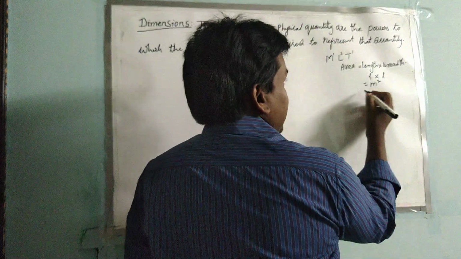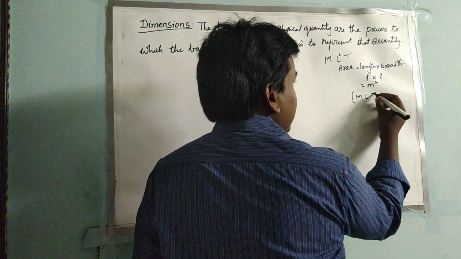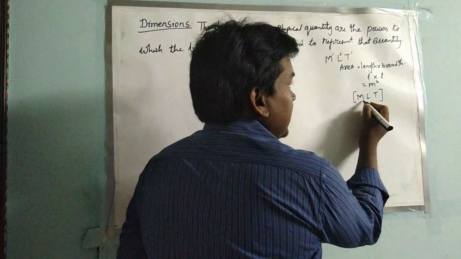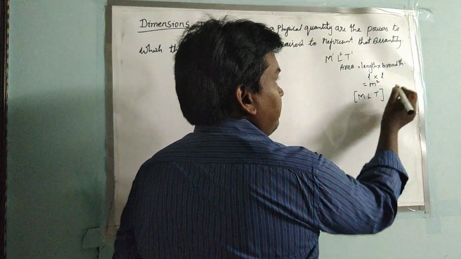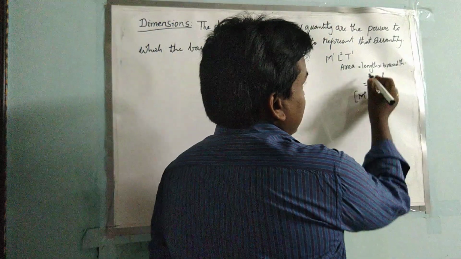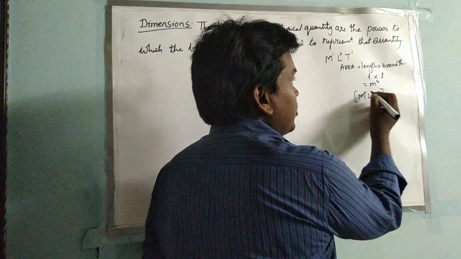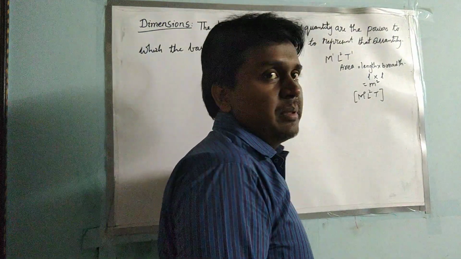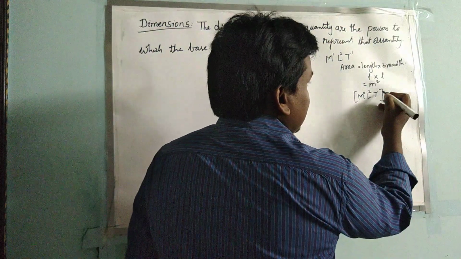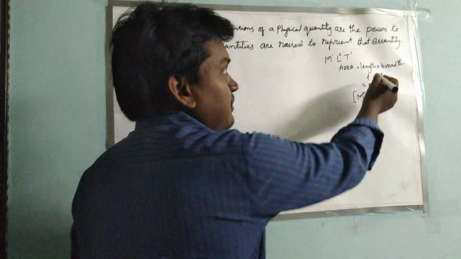But here, to show it as a dimension, what we will do is, there is no mass in area, so we place 0 here. In length, the dimension is 2, so we represent it with 2, and for area the dimension of time is 0, so there is no time here.